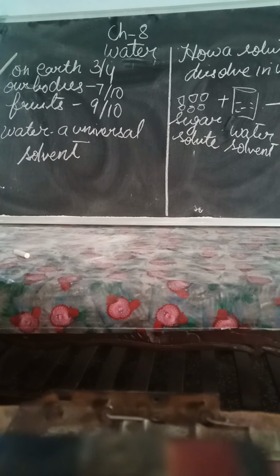Because of this property, water helps rivers to dissolve many minerals from the soil. When the rain falls, many minerals from the soil dissolve in the rainwater. This rainwater reaches the rivers and finally reaches the seas. So that is why our seas and oceans are a vast source of minerals and other soluble substances.